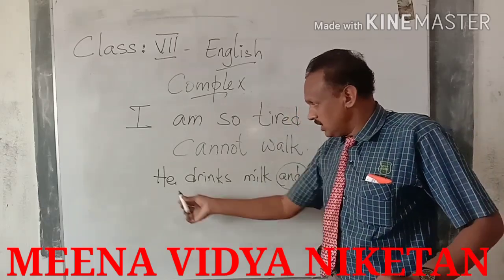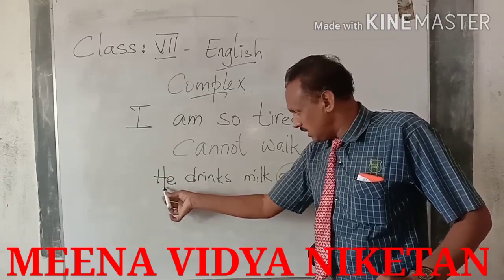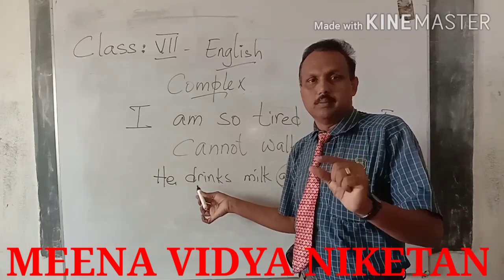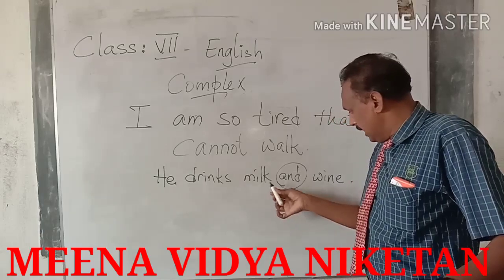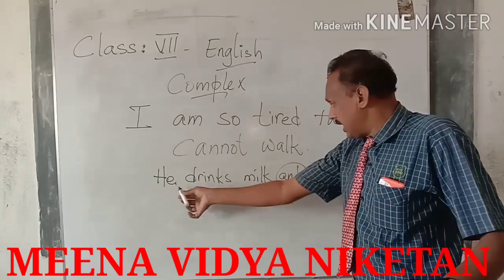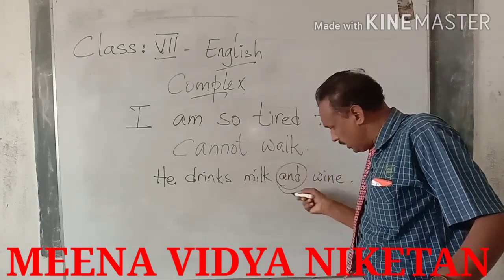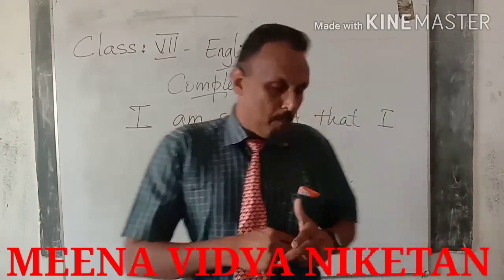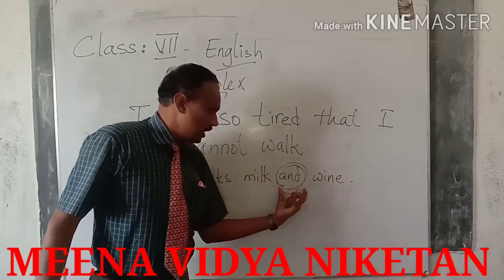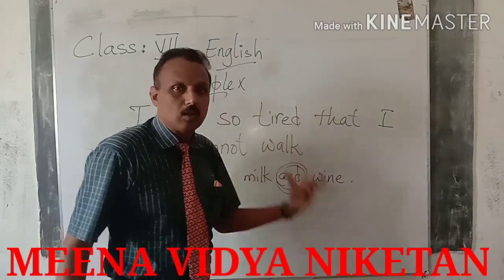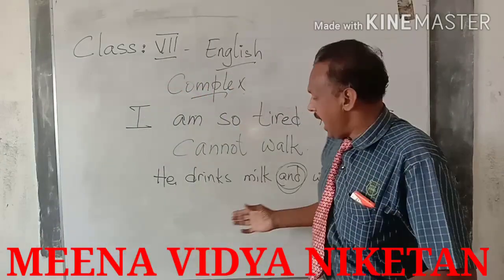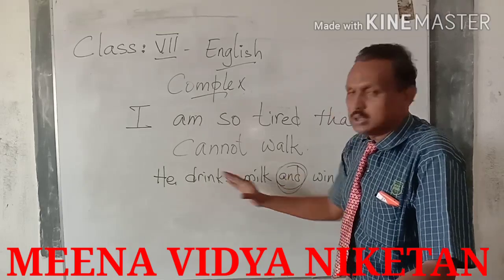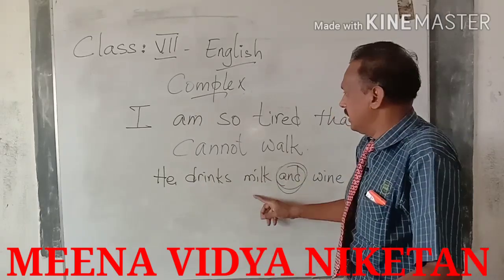And here also you can see this sentence, it has got a subject and a finite verb. He drinks milk, and we are not repeating it again. He drinks wine. We are joining with the conjunction, and this is called a compound sentence, and here we call them coordinate clauses because they have complete meaning. They are two simple sentences we are joining together.